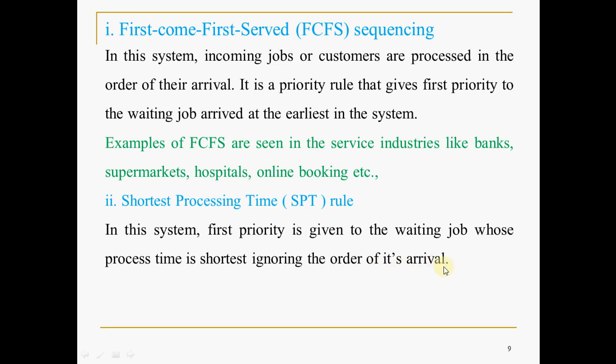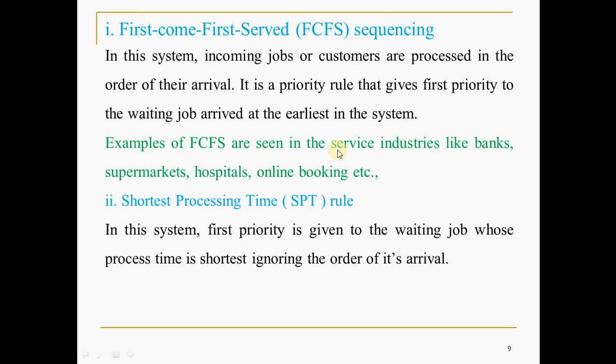In industry, first come first served may not be applicable everywhere. Depending on the requirement or priority, you may have to process the jobs differently. So in this rule, first priority is given to the job whose process time is shortest, ignoring the order of its arrival.